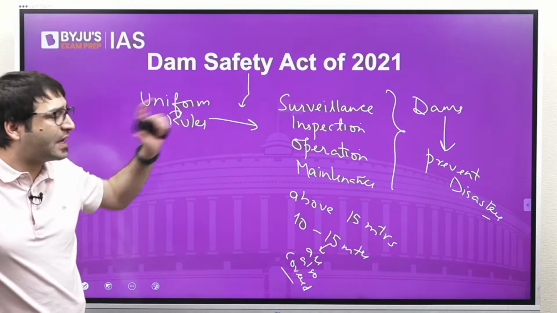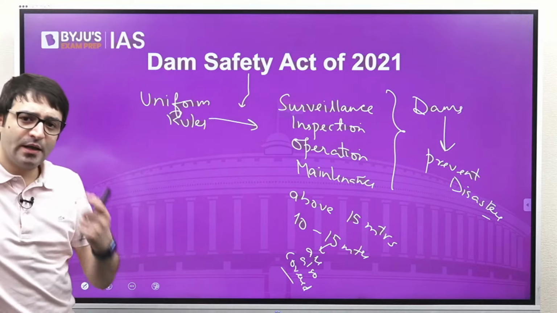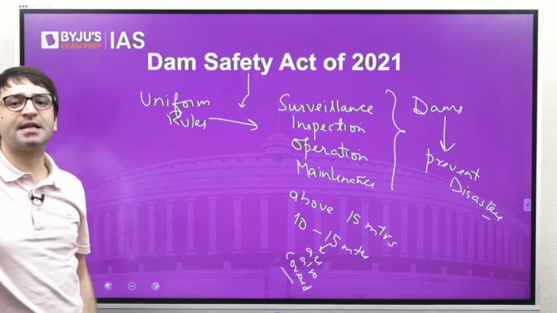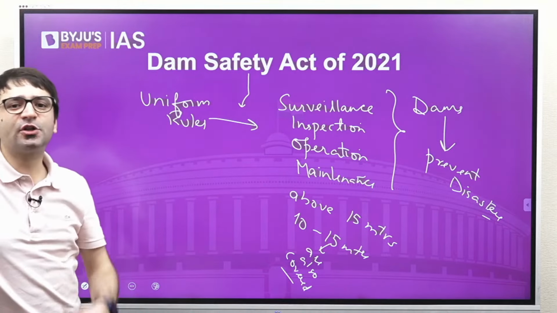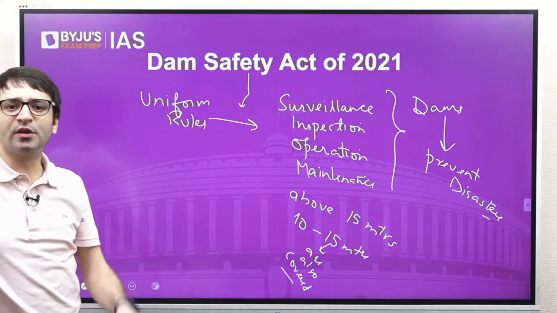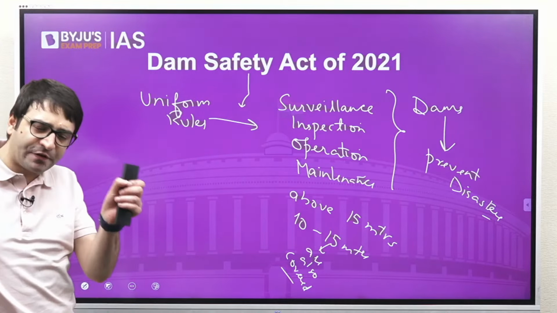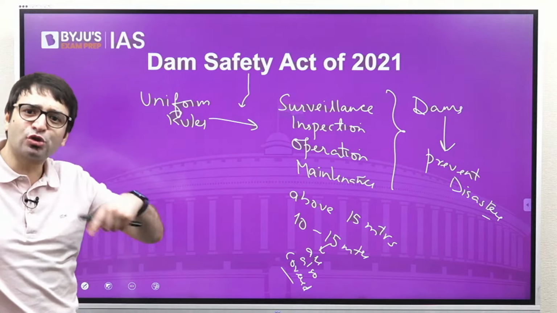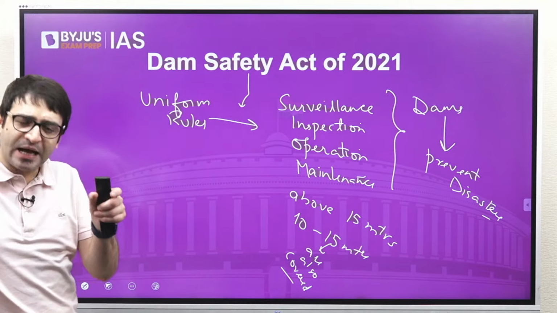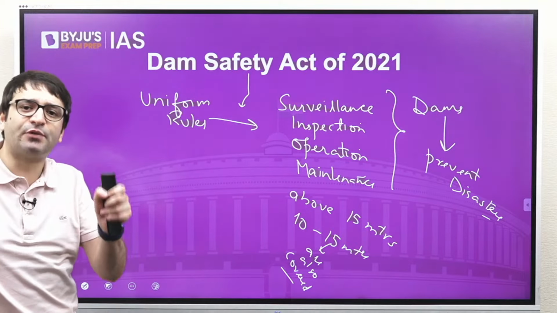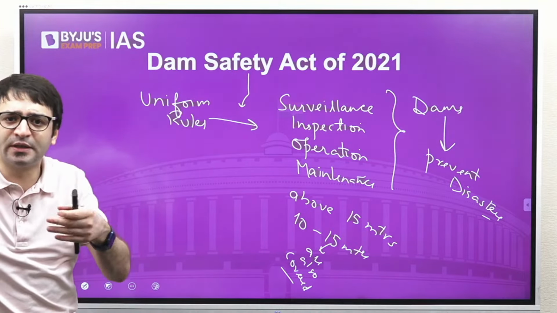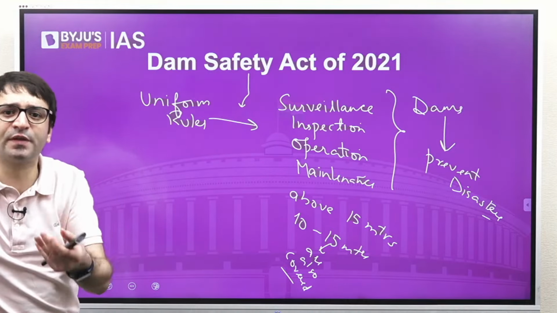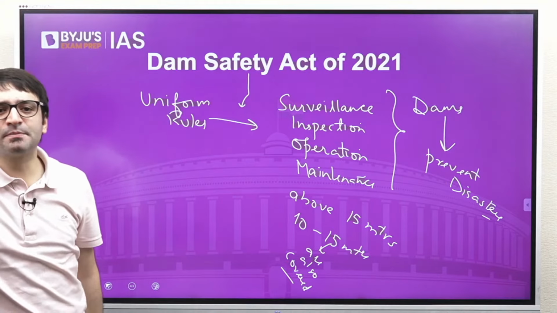And it is this Dam Safety Act of 2021 which talks about inspecting these dams before the onset of monsoon, and even after the onset of monsoon, so that we can fix responsibility, so that those who operate and have constructed these dams are able to maintain them. We don't want disasters during natural calamities. It shouldn't cause havoc because of the mishandling of these dams.